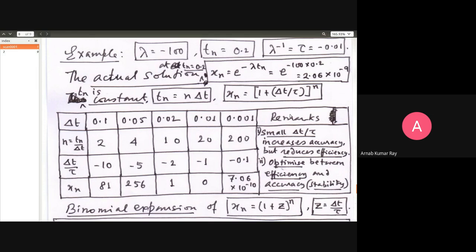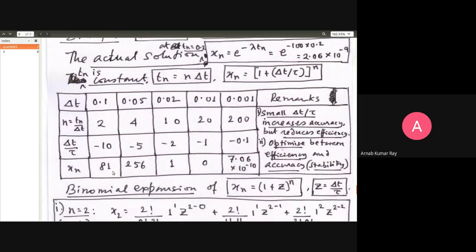It is minus 5. 1 minus 5 is minus 4. Minus 4 raised to 4, the fourth power. 4 into 4, 16. 16 into 4, 64. 64 into 4, 256. It's become even more than what it was earlier. You were hoping that with the reduced step size, you would be going towards a convergence. It should be less than 81, but no. It's become 256. Whereas the real answer is 2 into 10 raised to minus 9.